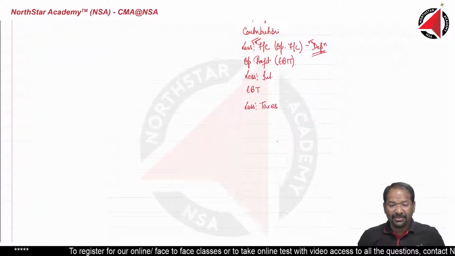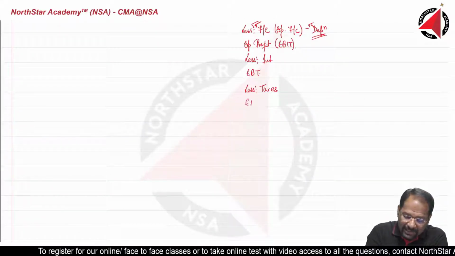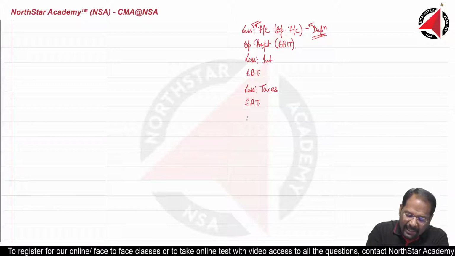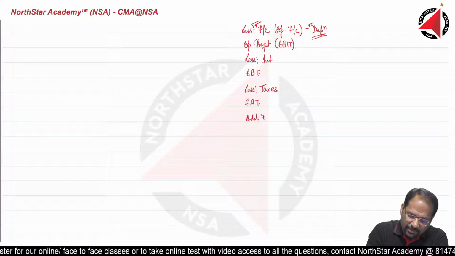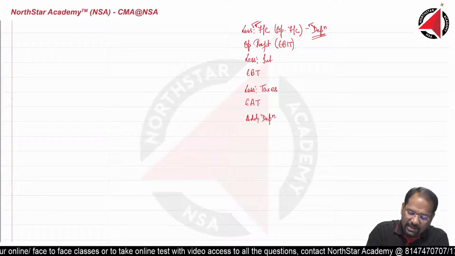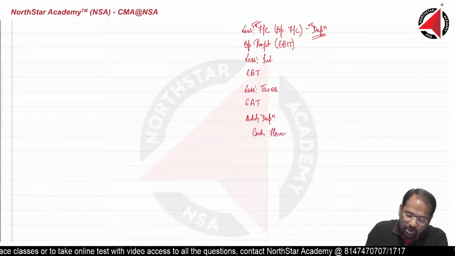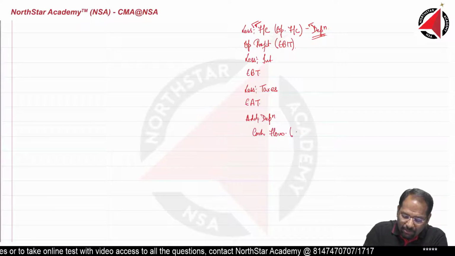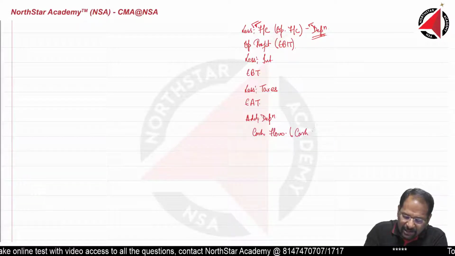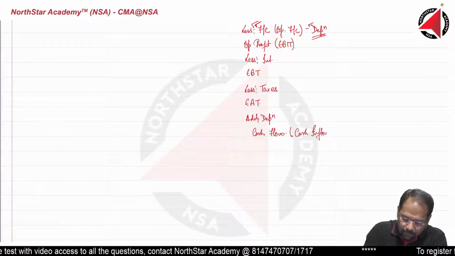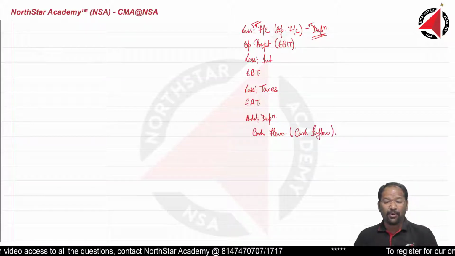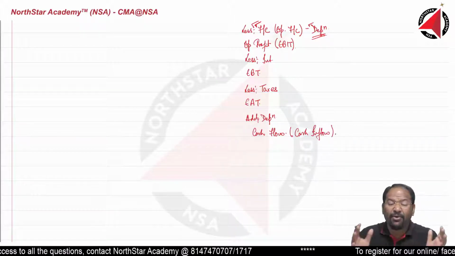What do you get after subtracting taxes? You get EAT. EAT plus depreciation is called cash flow. And we are talking about inflow. So, to be more specific, it is called cash inflow. This cash inflow will happen over the life of the project.